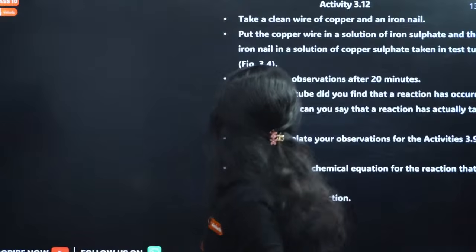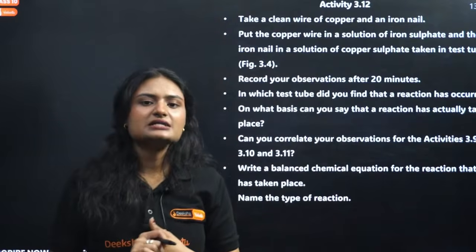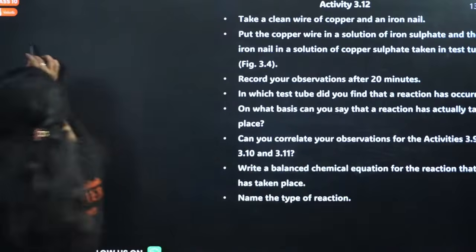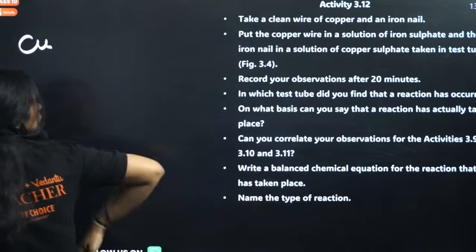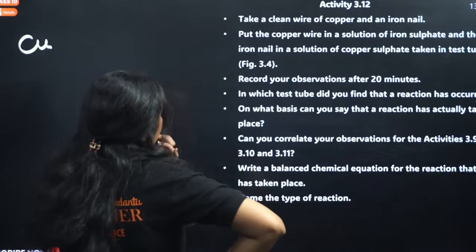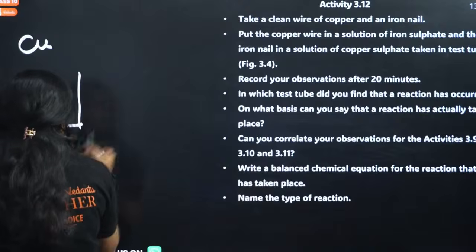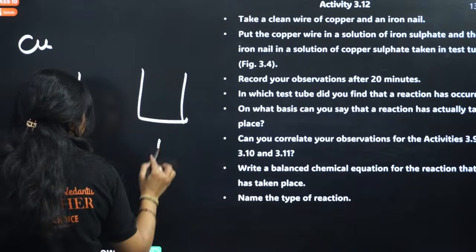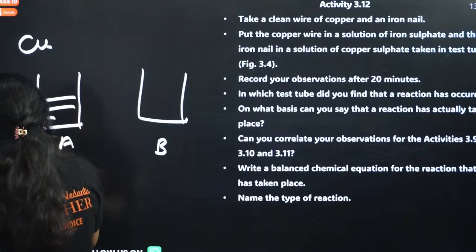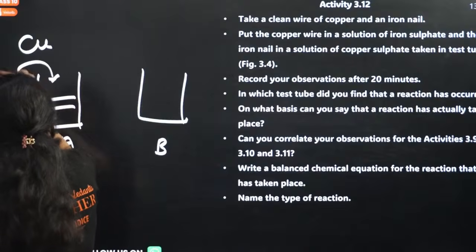Next activity. So it is the reaction between copper and iron, the most famous or infamous reaction, you can say. Reaction of copper and iron nail with copper sulfate and iron sulfate solutions. You have two solutions actually, solution A and solution B. In solution A, you have iron sulfate and you are adding copper metal to it.